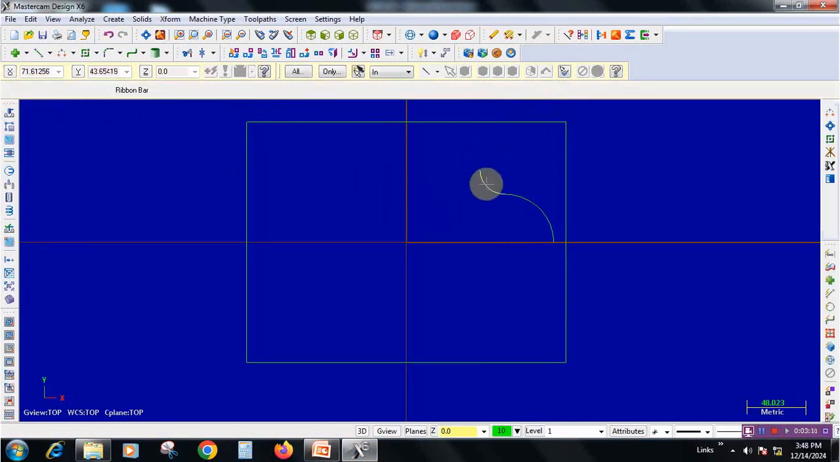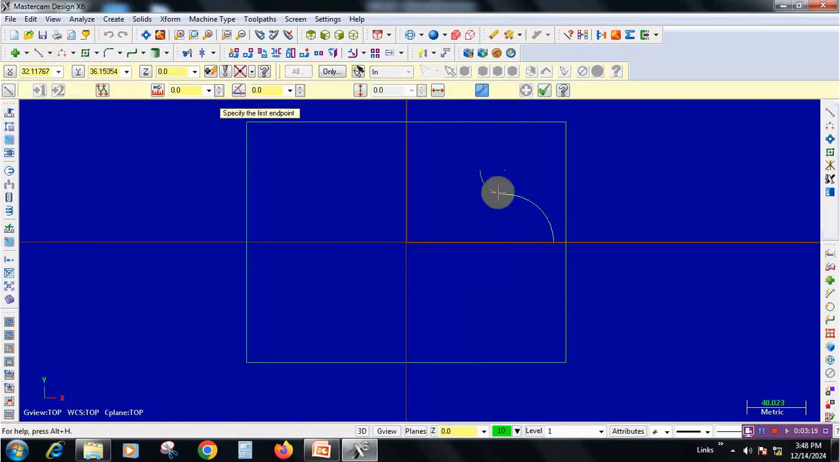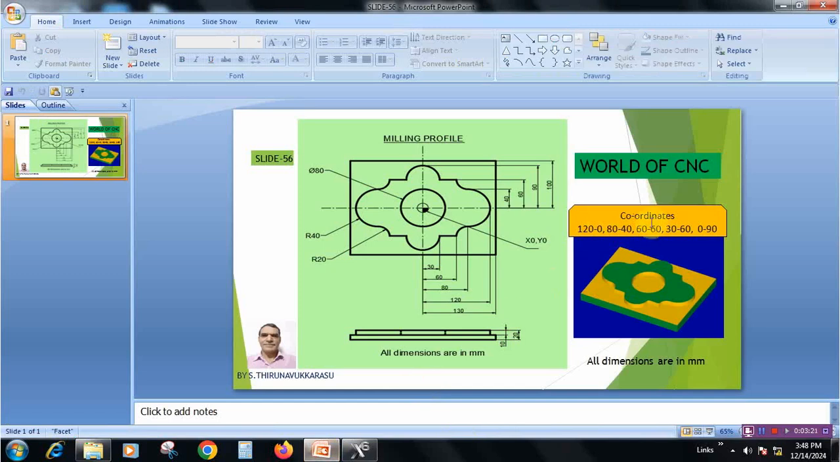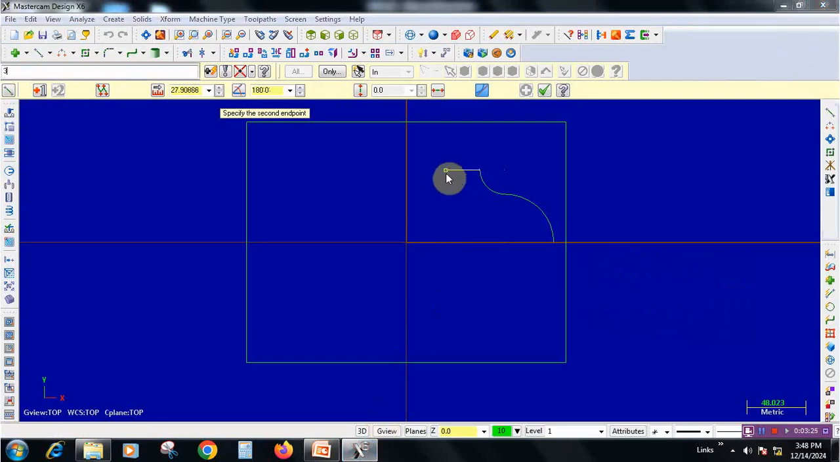Next we need to create a small linear interpolation. For that, go to line command, click at the end point. Now the next point to be entered here, so that is 30, 60. Simply enter the coordinate value 30, 60. We are getting linear interpolation, and go to apply icon.